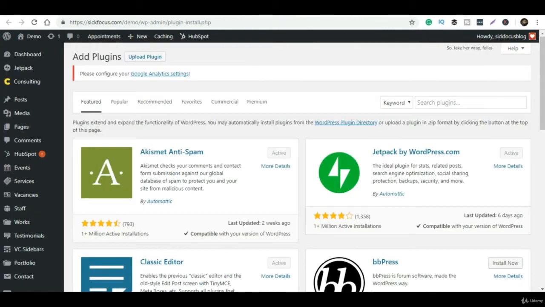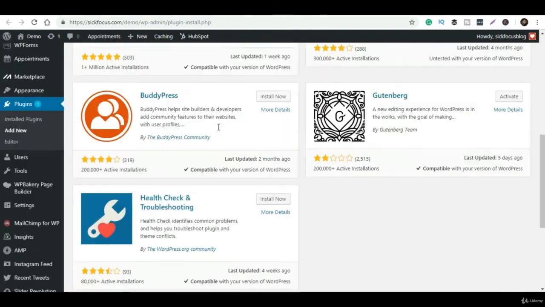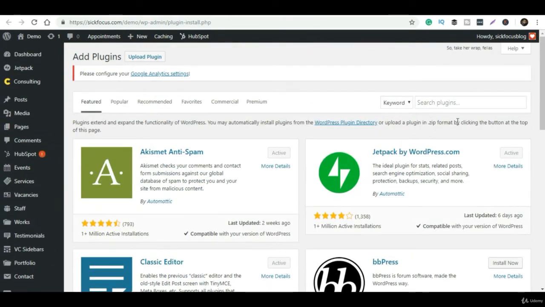For premium plugins you need to pay, but initially there is no need to pay for any premium plugins as per my requirement, and if you want you can go for it, you can just have a look at what the premium plugins offer.